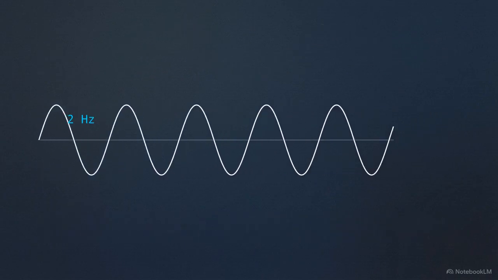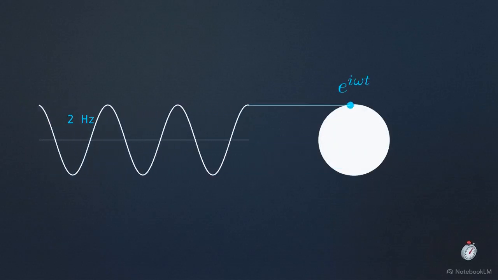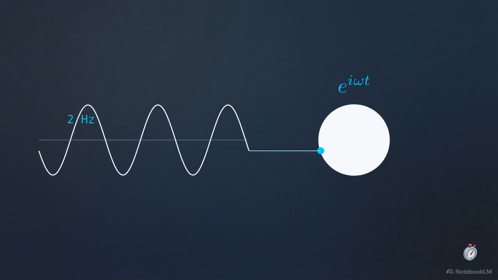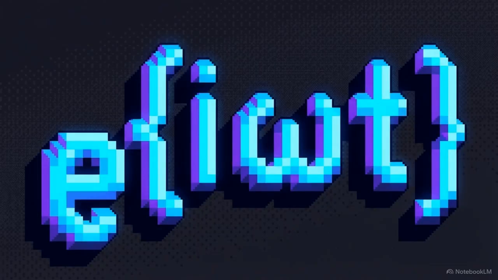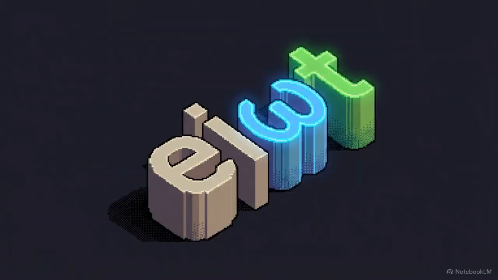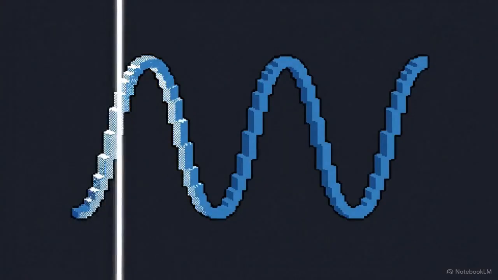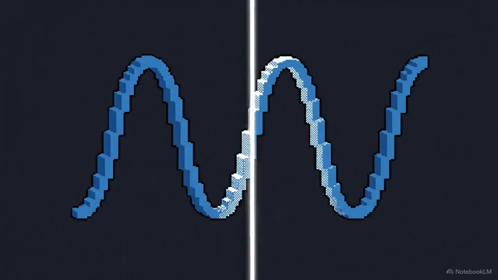When you isolate just one of those smooth waves, its behavior over time stops being chaotic. It becomes a perfect, infinite loop. You know exactly where the wave will be at any given second. In math terms, this repeating time loop for a specific frequency is written as e to the i omega t. The omega represents the specific frequency, and the t is time. Because this isolated wave's movement is locked into that predictable loop, time is no longer a mystery. We know exactly what time will do.